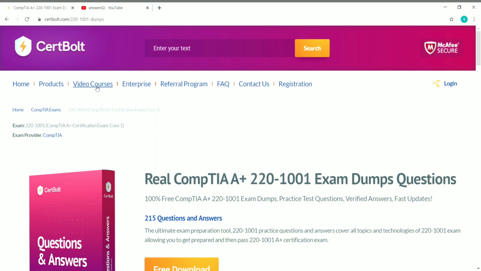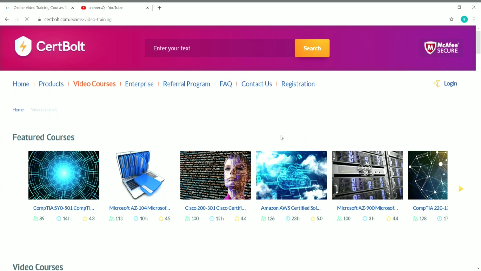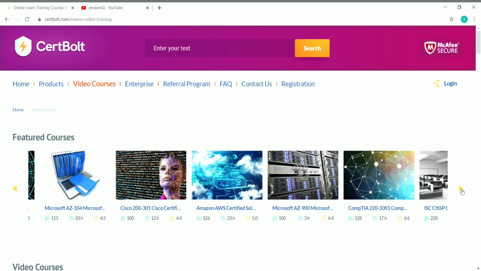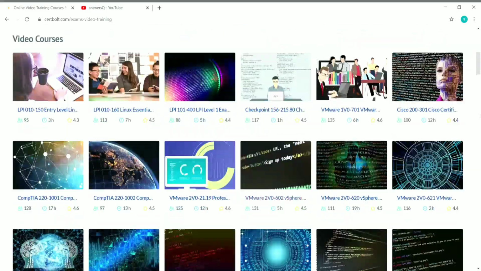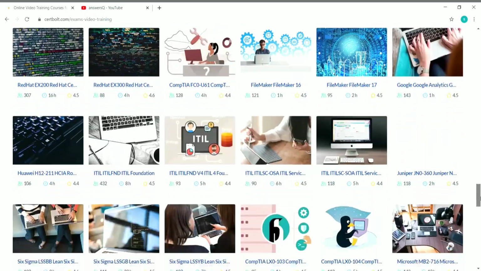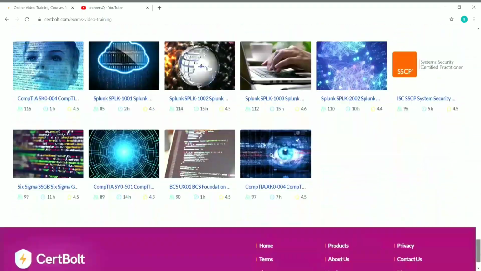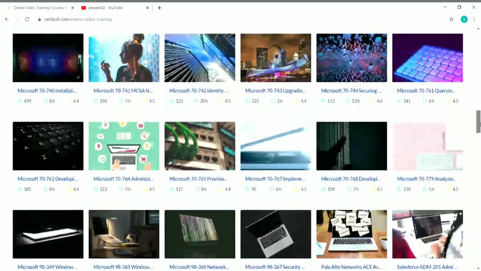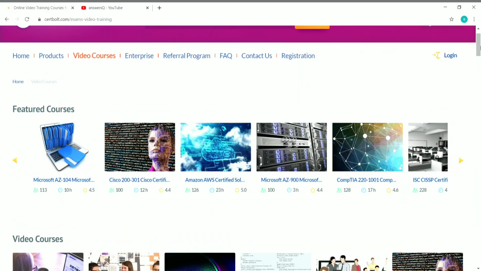The other one is video courses. If you click on video courses here, you will come to a page like this in which you can see all the courses that are offered by them. Again, these are all related to the certification and the exams offered by top organizations as well as companies. You can see here CompTIA, Microsoft AZ, Cisco, Amazon, Microsoft again, and there are a lot of featured courses. And if you scroll down, you can see all the video courses that are available. All these resources are available for you for free. Make use of this if you are really preparing for any certification exam offered by any top company or the professional body.